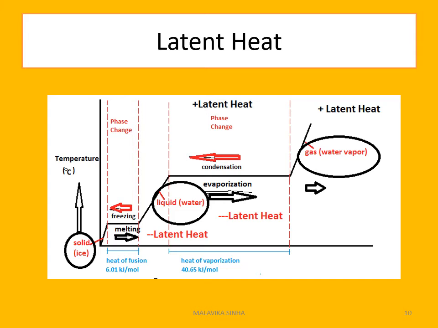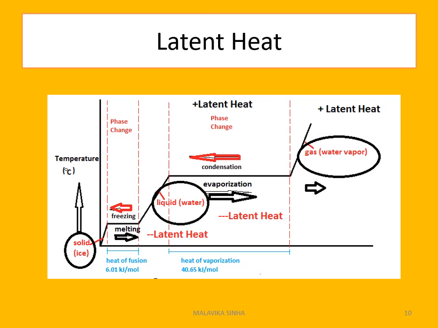And similarly, if the gaseous state, that is water vapor, changes into the form of water, then latent heat will be released from the water vapor, and water vapor is directly converted to liquid. Water released latent heat, and that is the minus sign, and it becomes the solid state. The changes of phases are related to latent heat. The body temperature of the substance remains the same, but latent heat is released and absorbed during the changes of phases.